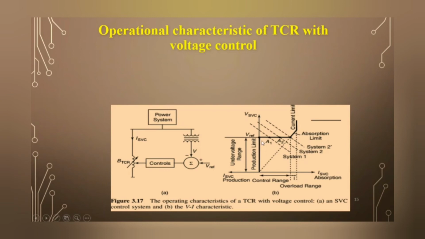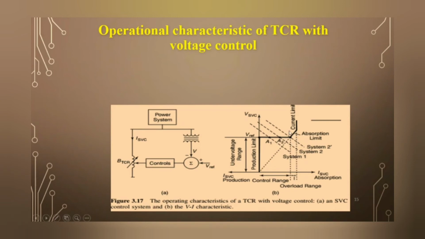Initially, suppose your system is at point A1 of the susceptance characteristic, the VI characteristic of the TCR. Now suppose the voltage is increasing and your new system point is A2. With a certain increase in the voltage after the controlling range, your voltage is linearly increased.